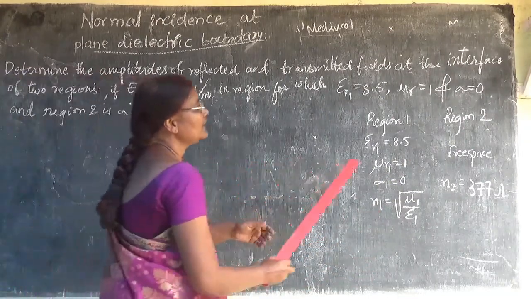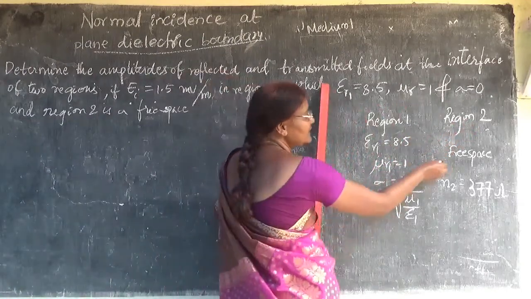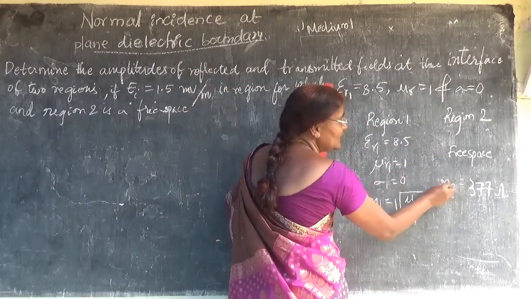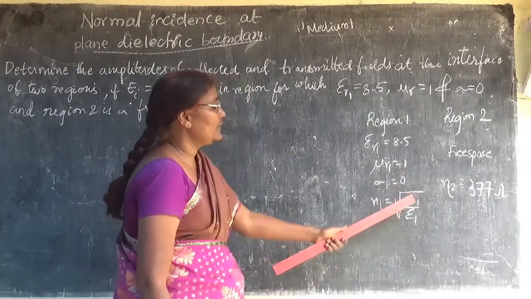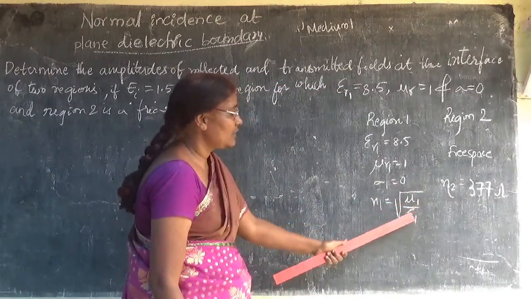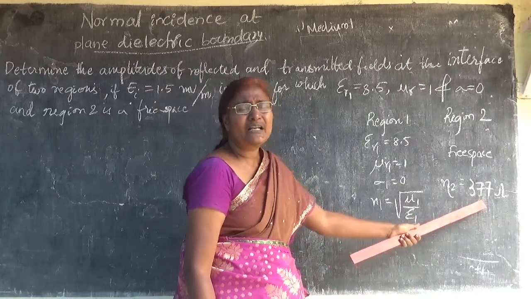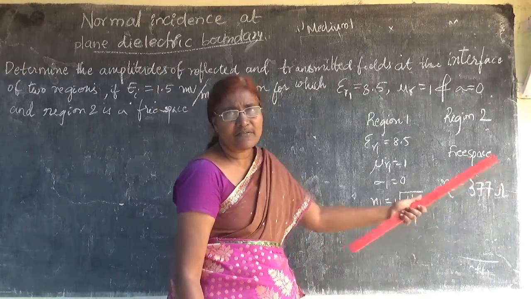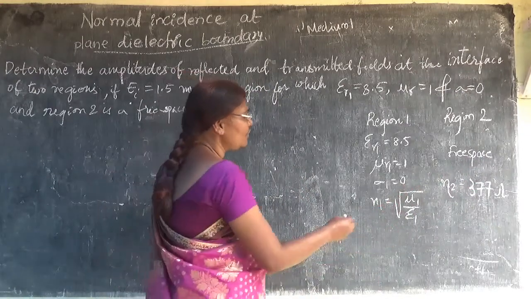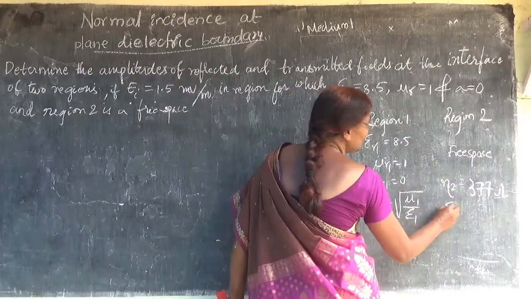You have to find eta 1, that is the intrinsic impedance. And what are the values of region 2? Because it is free space, eta 2 will be root of mu naught by epsilon naught. Its value will be 120 pi ohms or 377 ohms approximately.